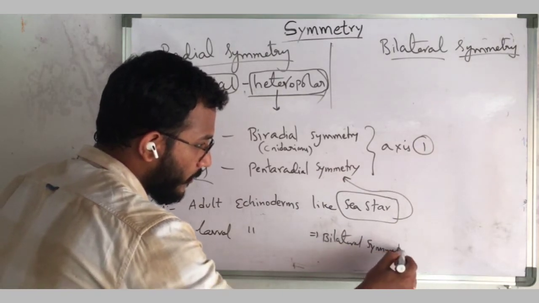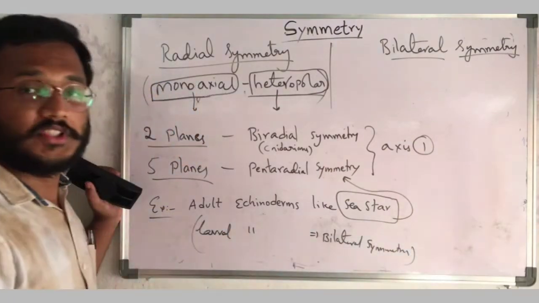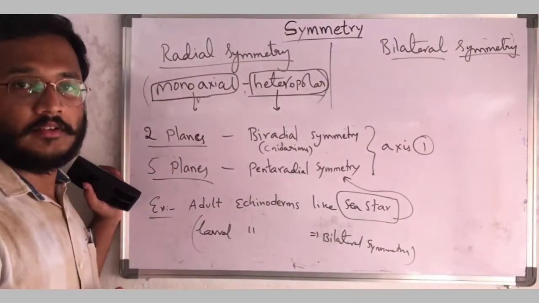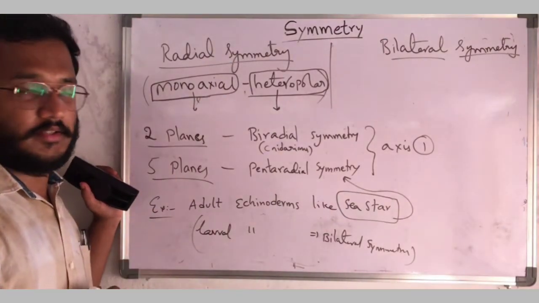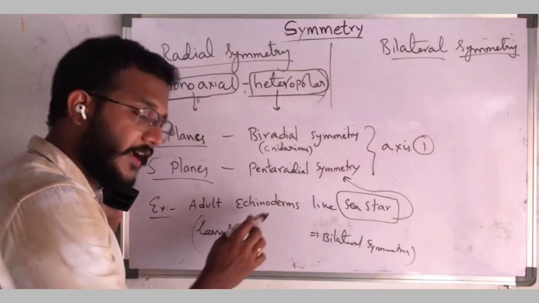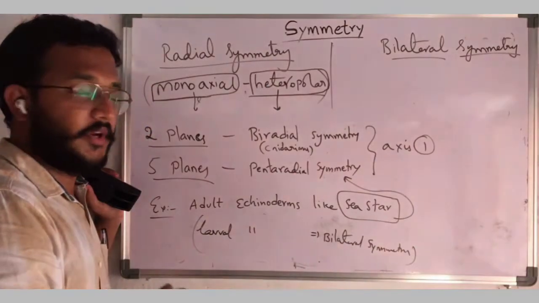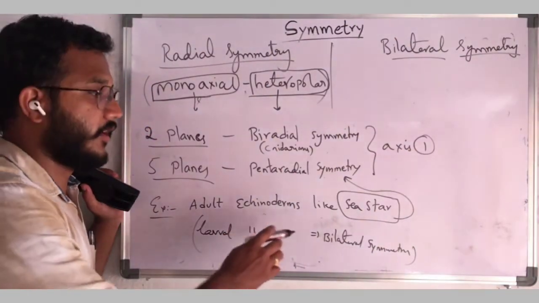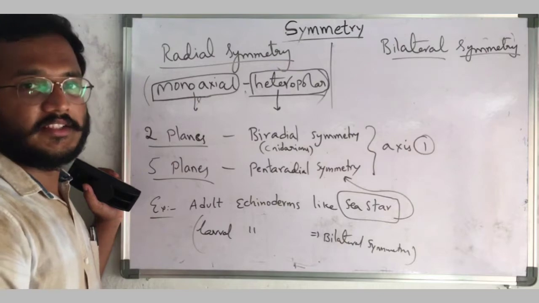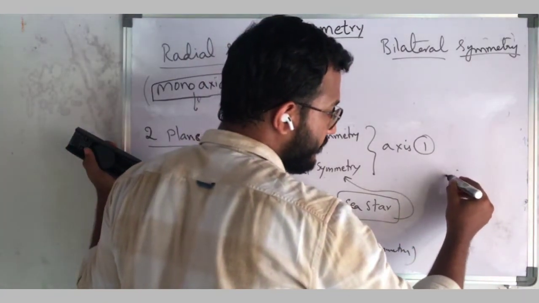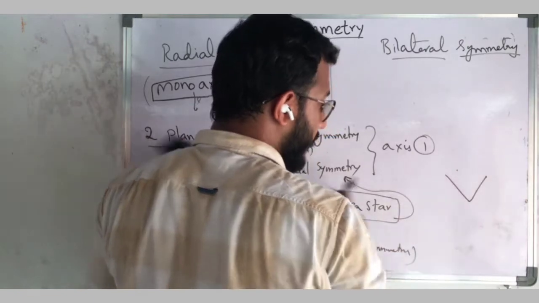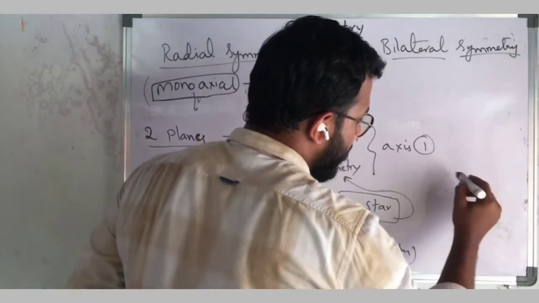So you have to observe the question in what way they are asking, and according to that we have to answer. The larval stages of echinoderms are bilaterally symmetrical, but the adult stages exhibit pentaradial symmetry, for example, the shape of sea star.